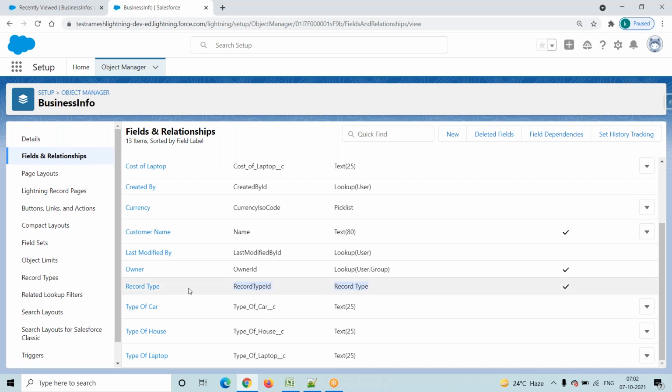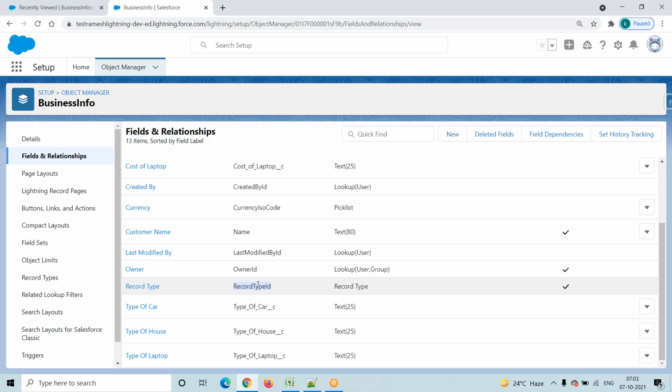This record type field is automatically enabled by the system when at least one record type exists in the object in Salesforce. That field name is Record Type, and its API name is RecordTypeId. Remember this one. This is mandatory.